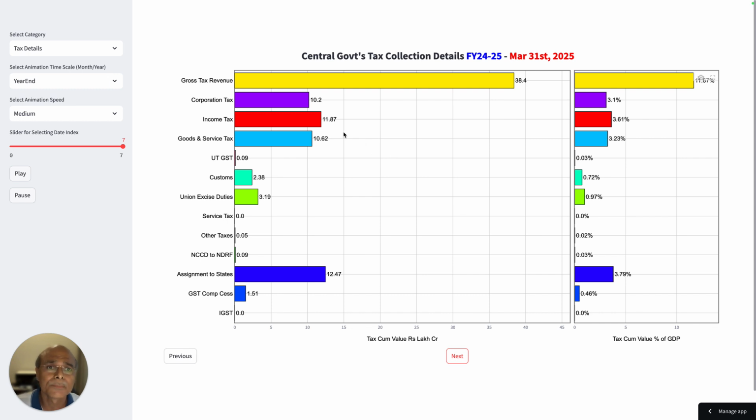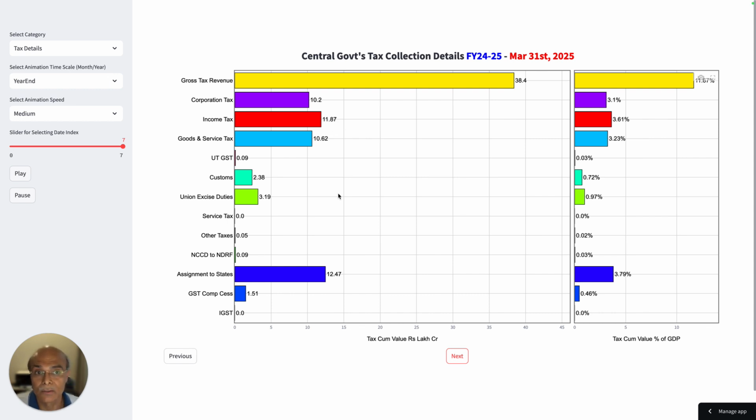Income tax is 11.87 lakh crores for the current budget. If I go previous, it is 10.11 lakh crores. So the government is projecting a higher income tax collection, and I presume that this is because of the capital gains increase from 10% to 12.5%. I think the capital gains will fall in this particular bucket. Therefore, it has increased. If you see percentage of GDP, it was earlier 3.42%. Now it has gone to 3.61%. So this is a significant jump. Look at this, 10.11 lakh crores to 11.87 lakh crores, right?